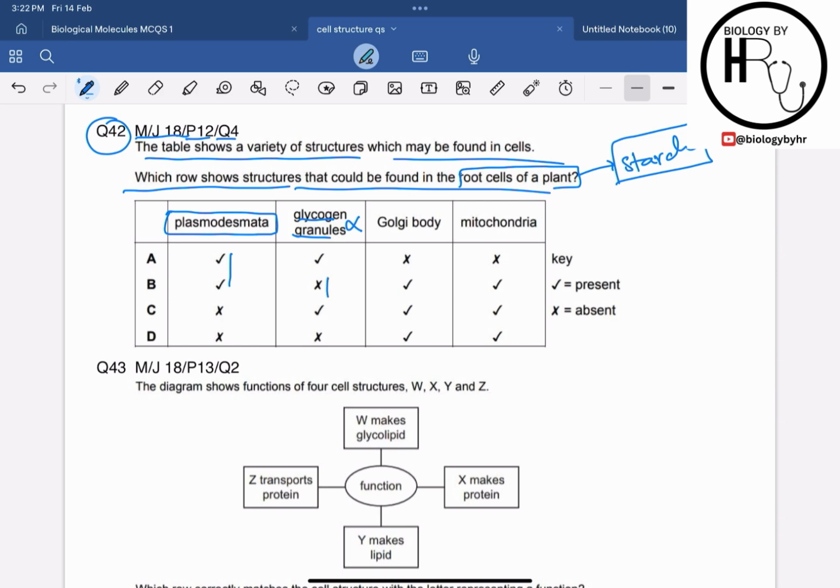If I talk about Golgi body, yes, Golgi body is present in the root cells of the plant, and mitochondria is also present in the root cells of the plant. Why? Because mitochondria provides the ATP for the active transport and other functions of the root cells of the plant. Hence option B is our correct answer over here.